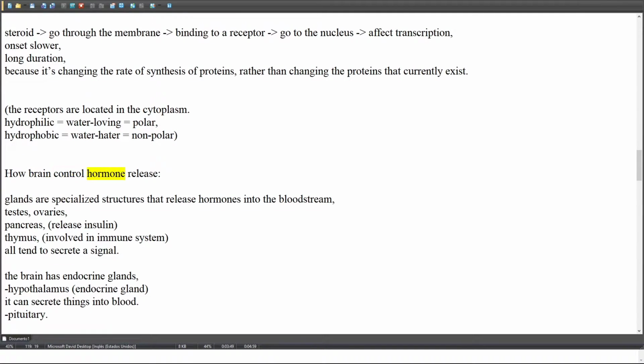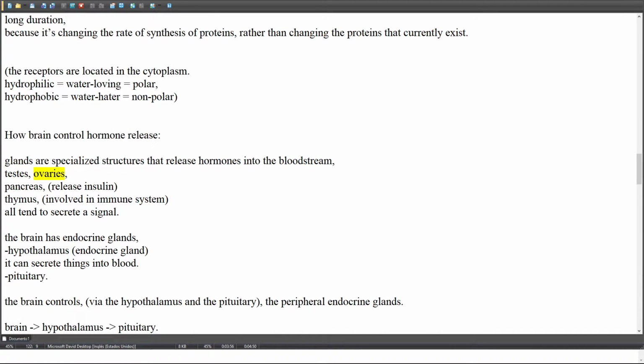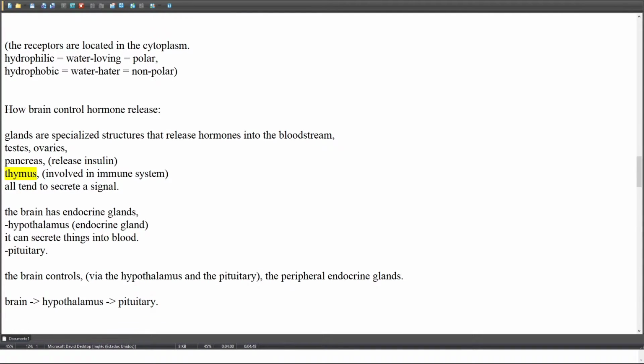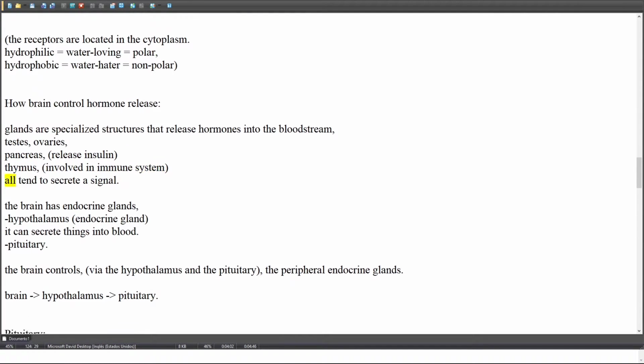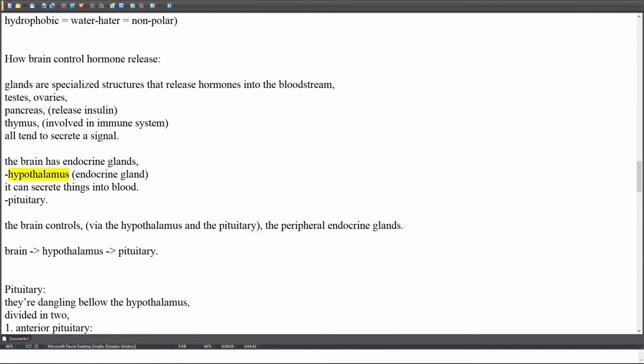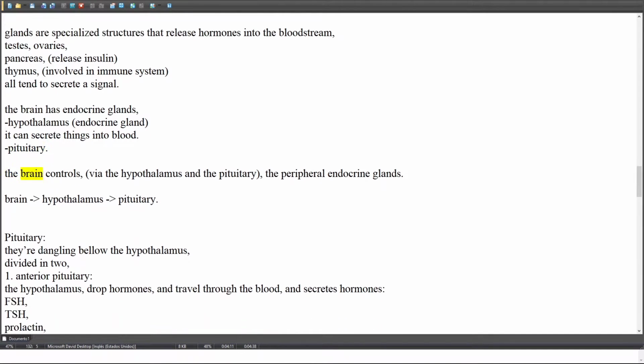How the brain controls hormone release. Glands are specialized structures that release hormones into the bloodstream: testes, ovaries, the pancreas, which releases insulin, and the thymus, involved in the immune system. All tend to secrete a signal. The brain has endocrine glands. The hypothalamus is an endocrine gland that can secrete things into blood. Then there's the pituitary. The brain controls the peripheral endocrine glands via the hypothalamus and the pituitary.